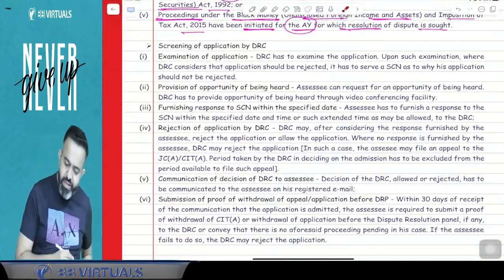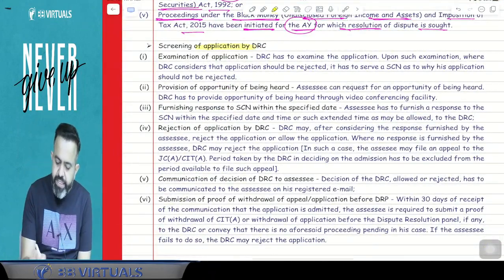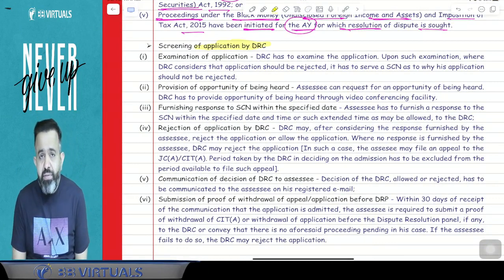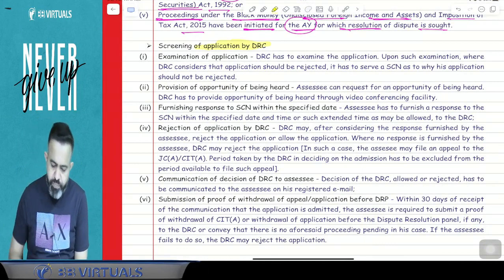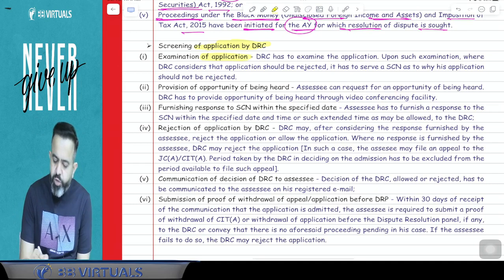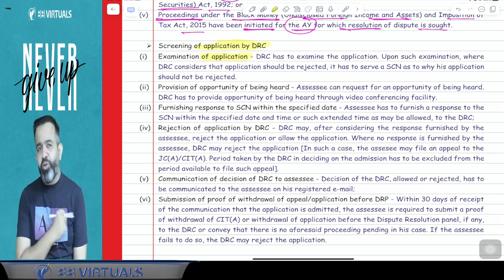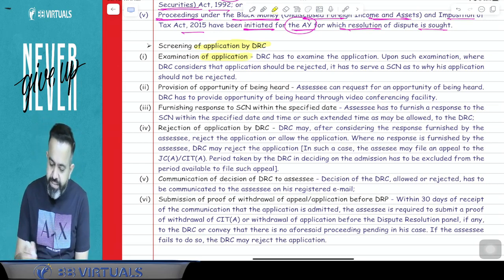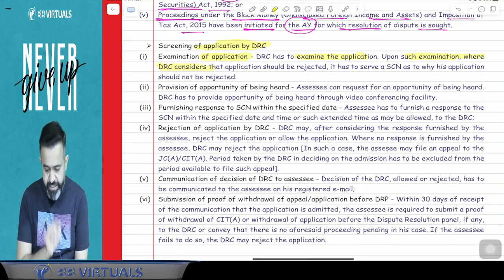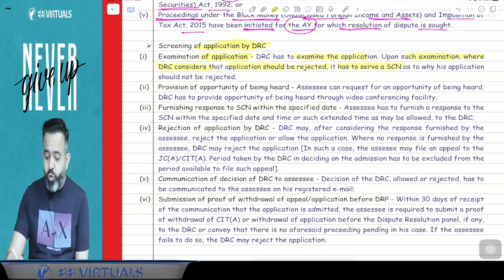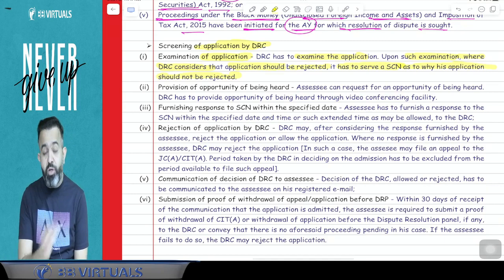Try to understand. First, the DRC will screen your application and examine it. Upon such examination, where the DRC considers that the application should be rejected, it has to serve a show cause notice as to why the application should not be rejected.